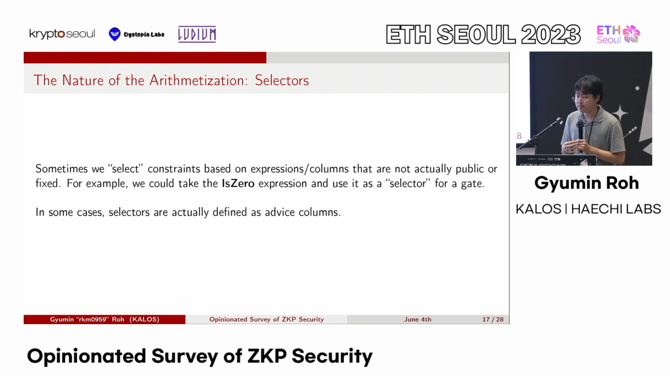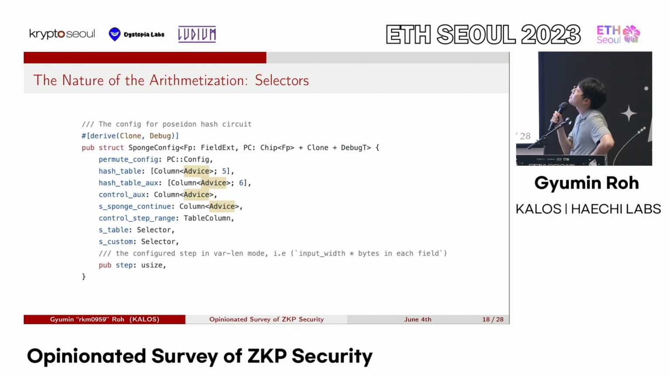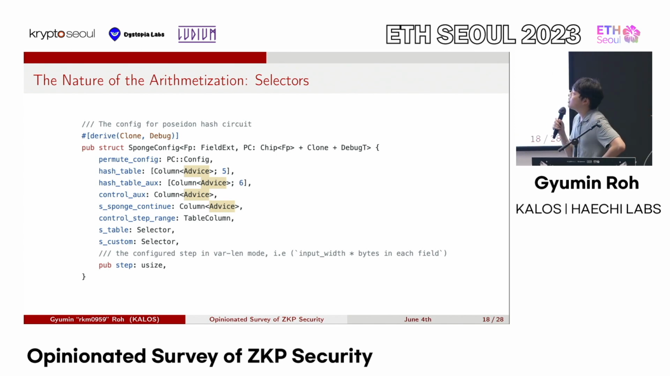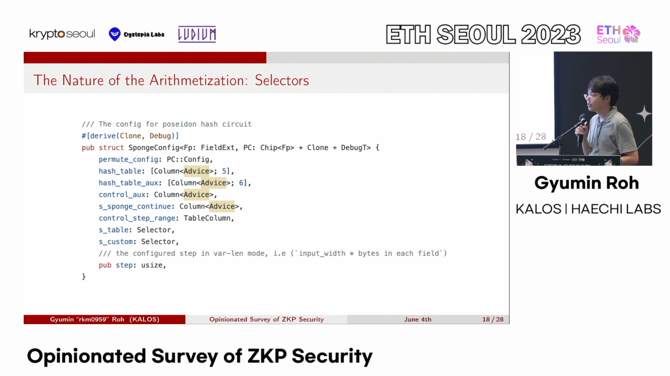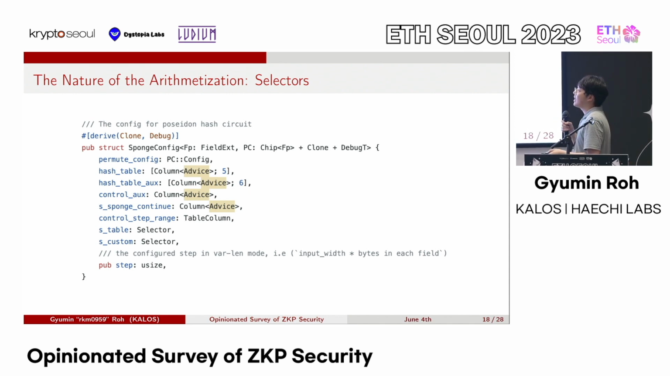And in some rare cases, selectors are actually just defined as advice columns. So you have to prove that it is constrained properly to act as a selector. For example, this is the Poseidon hash circuit from the ZK EVM at PSE or Scroll. And you see that this s_sponge_continue thing is obviously a selector. It's named like a selector, but it's an advice column, not a fixed column, but it still acts like a selector. So we actually spent a good amount of time proving that this s_sponge_continue is properly constrained to act as a selector for this specific logic.